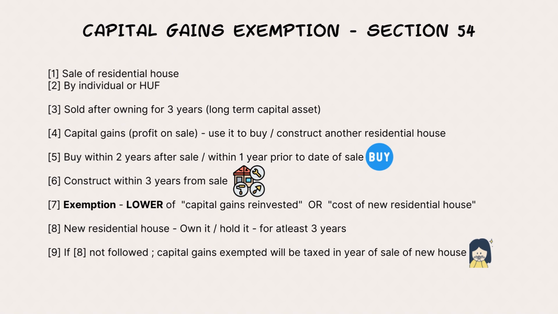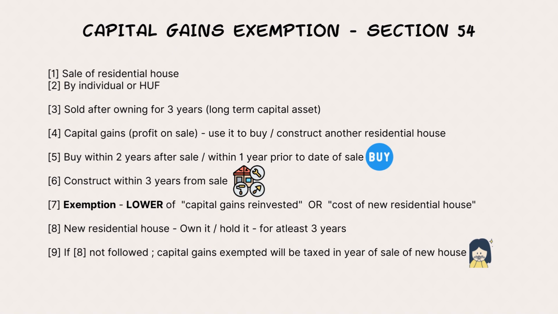So, section 54 says, a person has a residential house. That is his capital asset and he's selling it. And again, let me clarify here. The eligible assessees for section 54, if they want to get an exemption, the person has to be an individual or an HUF. It cannot be any other form of entity, either individual or HUF. They have a residential house property and it is being sold.